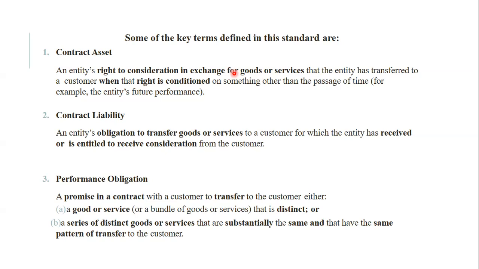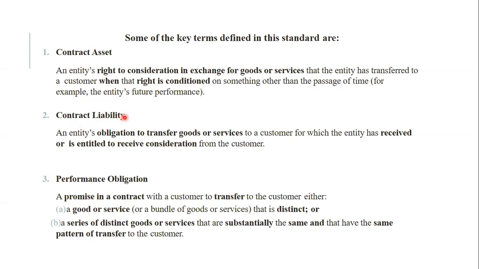So how does this standard define a contract asset? A contract asset is an entity's right to consideration in exchange for goods and services that the entity has transferred to a customer, when that right is conditioned on something other than the passage of time, for example, the entity's future performance. That is, for a contract asset, goods or services must be exchanged, and then the rights must also be transferred.